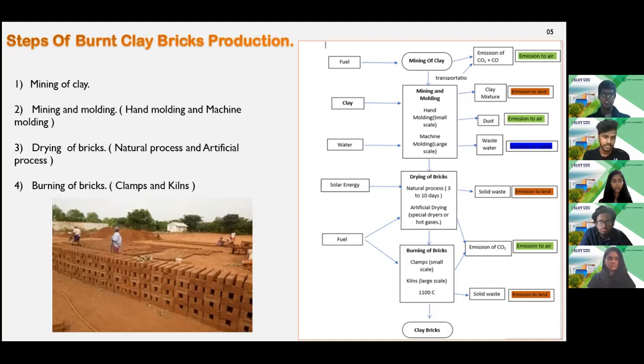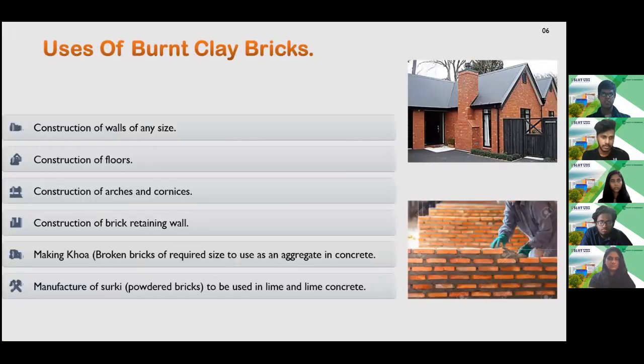Now let's see what the uses of burnt clay bricks are. As we all know, most of us use burnt clay bricks to construct walls, buildings, dams, etc. In Sri Lanka, most of the houses are built with clay bricks because it keeps the houses cooler. Further, we use clay bricks to make koa. Koa is a kind of broken brick used as an aggregate in concrete. Also for manufacturing surki. Surki is a powdered brick used in lime and lime concrete.